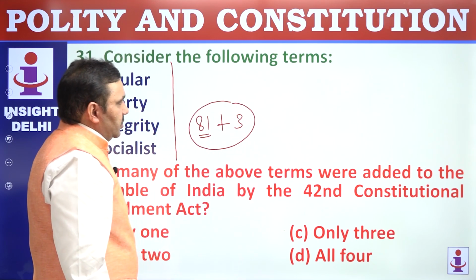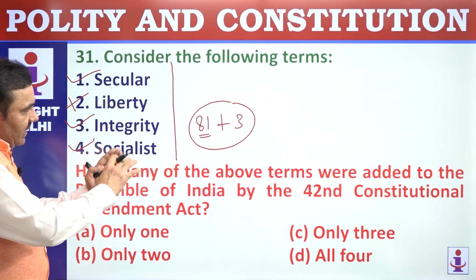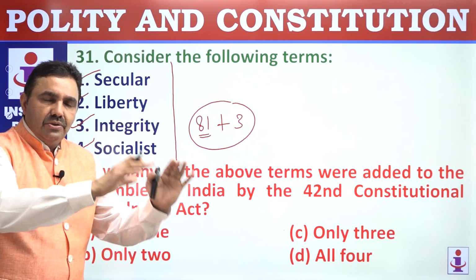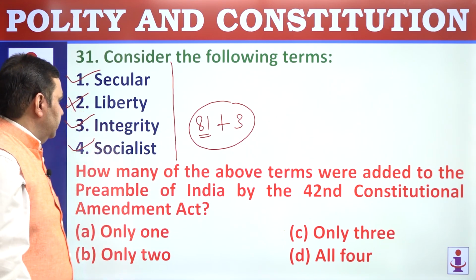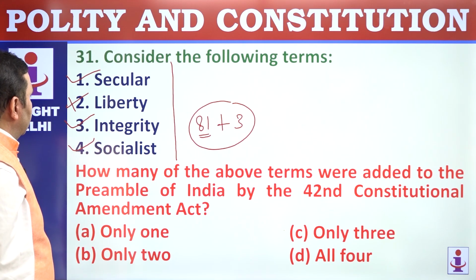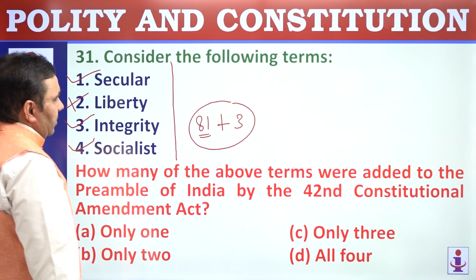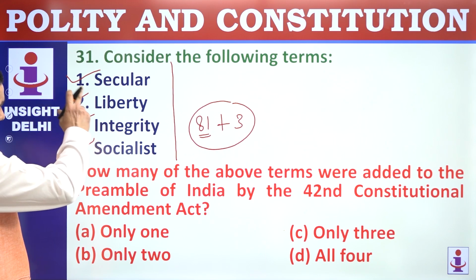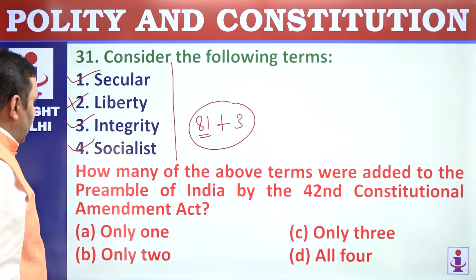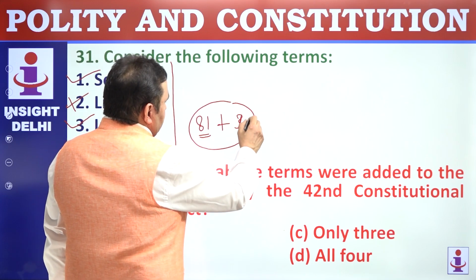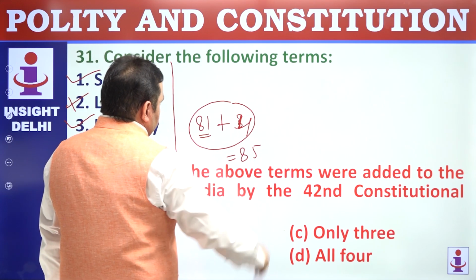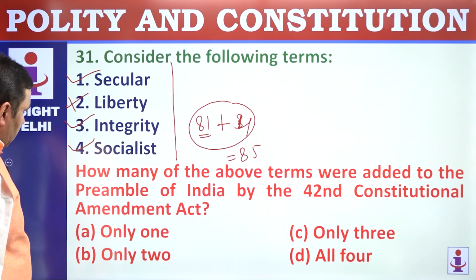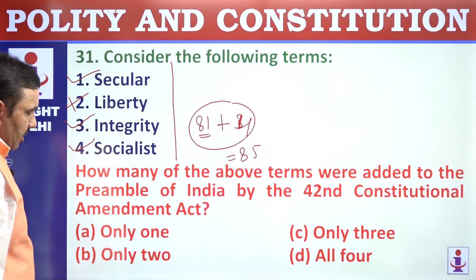Because 4 were added, 1 was removed. Unity and integrity, 3 words. This phrase, unity, was taken out; unity and integrity, 3, plus socialist and secular. So that we have to understand. 84 words are there. And integrity, secular, socialist, these are the words which are added. So this becomes 85 total, yes. So 81 plus 4. 31 number, what are the options here? 1, 3 and 4. Only 3.